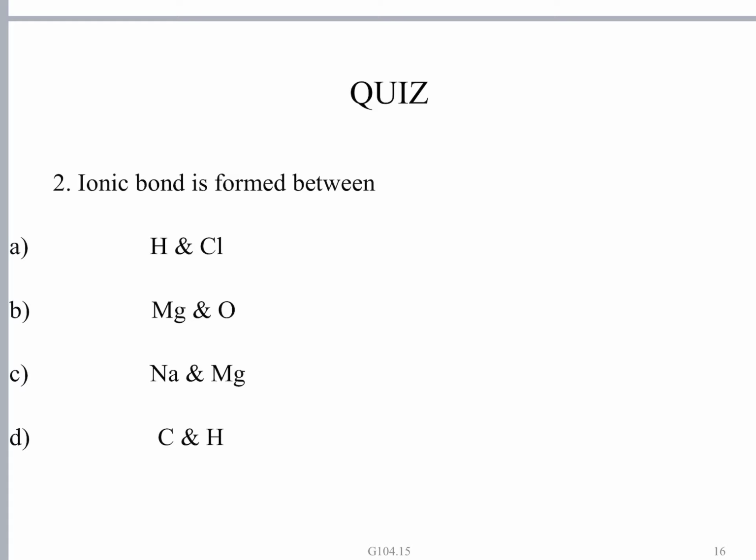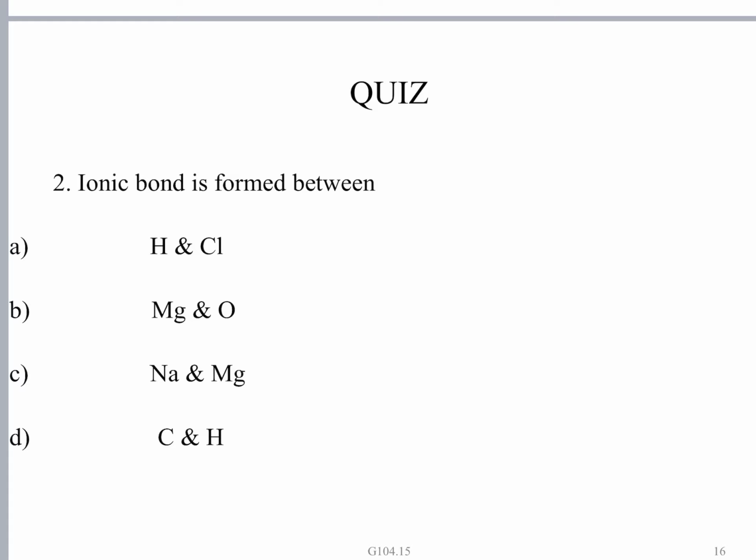In the third option, both sodium and magnesium are metals, both are electropositive, and both tend to lose electrons. But for the formation of ionic bond, one has to lose the electron and the other has to accept that electron. So here both are electropositive, both lose electrons, so no negative ion is formed.